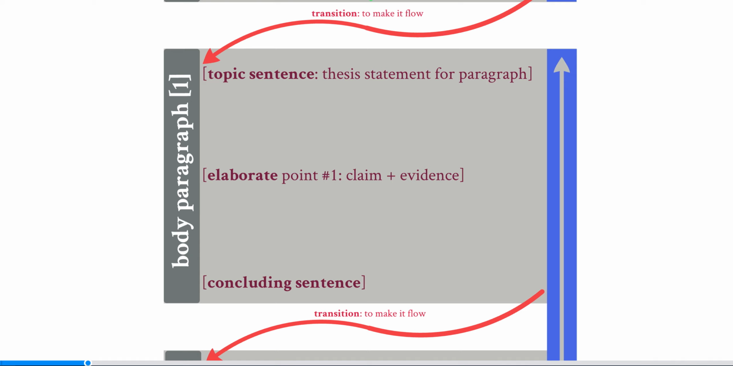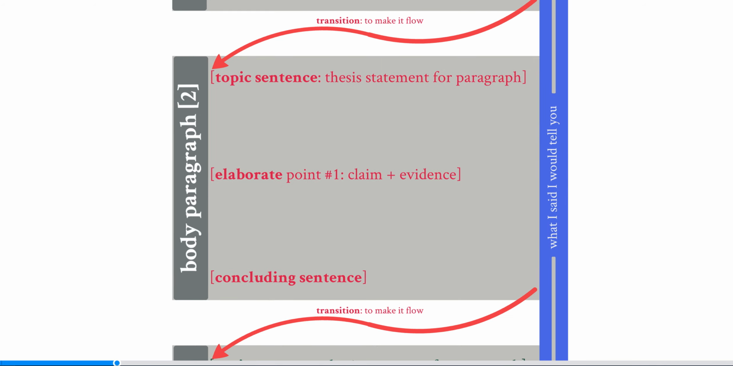Now, once you've transitioned from the introductory paragraph into body paragraph number 1, your body paragraph will contain 3 main things. A topic sentence, which is basically a thesis statement for that paragraph. This is what I'm going to tell you in this paragraph. Then you elaborate on the first point in your thesis statement. That includes restating the claim, and then offering evidence that bolsters that claim. And then once you've presented that information, you offer a concluding sentence, which often serves as the transition into the next body paragraph. Because again, you want to make the essay flow.